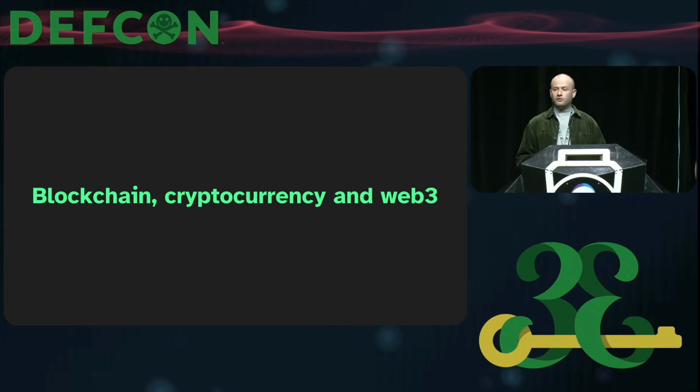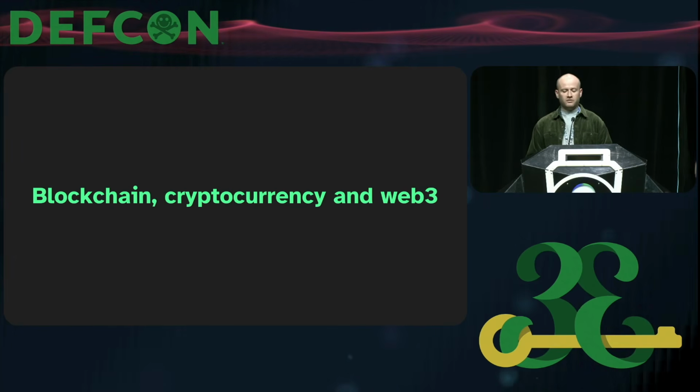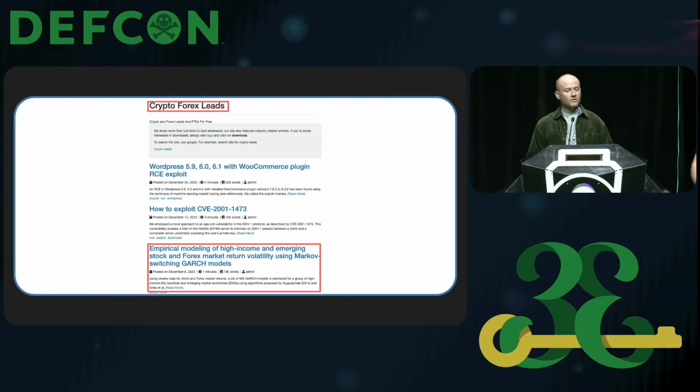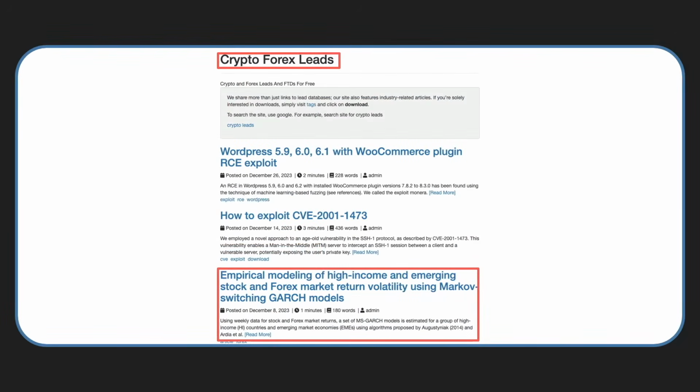Okay, so we know that MUT1244 tries to target academics, offensive actors, and vulnerability researchers, but are there any other demographics that might happen to fall for this? Well, it actually appears that individuals interested in cryptocurrency and blockchain technologies are also on the hit list. So we found this strange crypto forex lead site containing stolen or generated articles about various crypto and blockchain topics. Now, amongst these articles were some that focused on vulnerabilities, kind of similar to the ones that we'd seen on the CVE POC site. Now, I'm not entirely sure if there's any crossover between cryptocurrency geeks and vulnerability researchers, but MUT1244 seemed to think so.